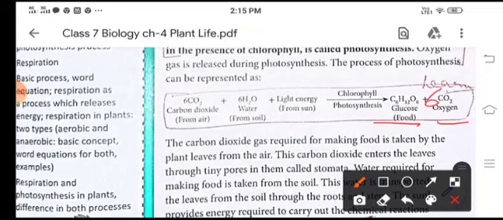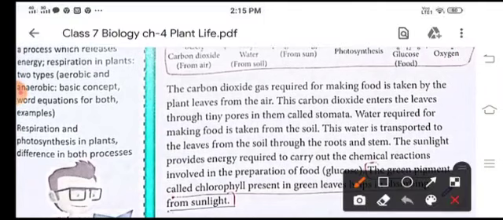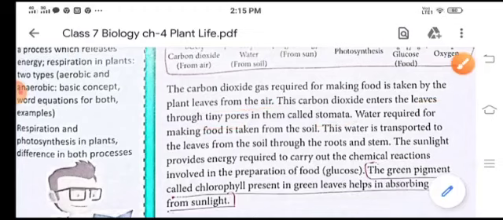Okay, children? So, carbon dioxide gas is required for making the food and it is obtained from the air. All plants get carbon dioxide from air. Now, this carbon dioxide enters the leaf through tiny pores, and these pores are known as stomata. Now children, you know that plants continuously absorb water from the soil.